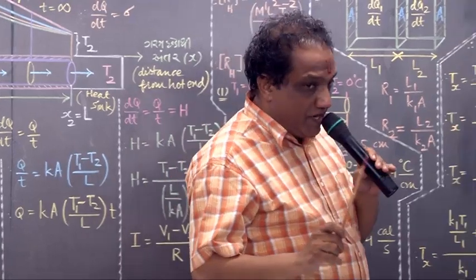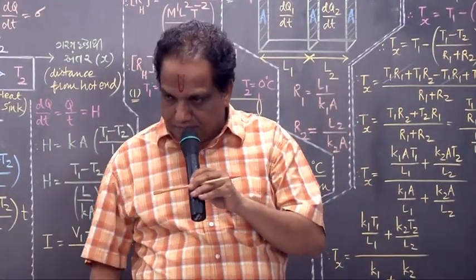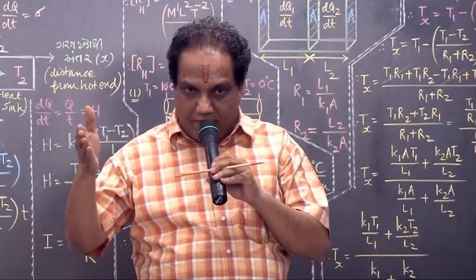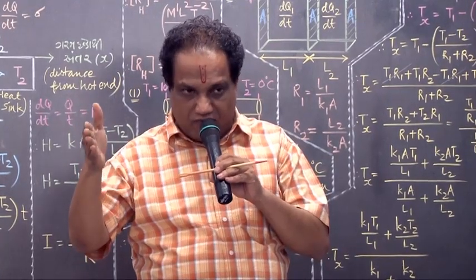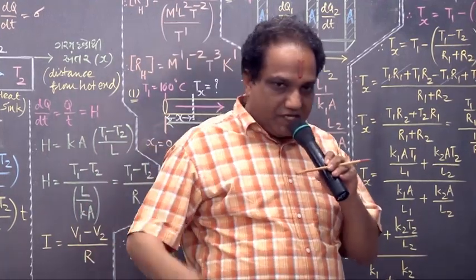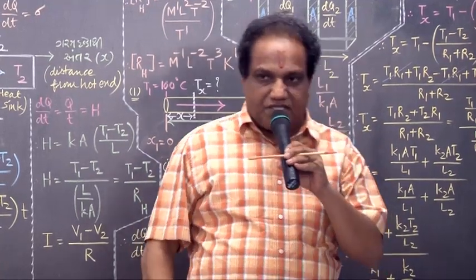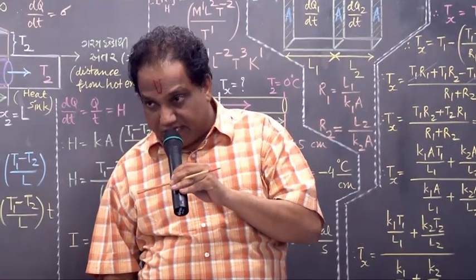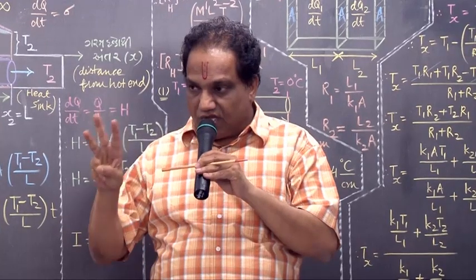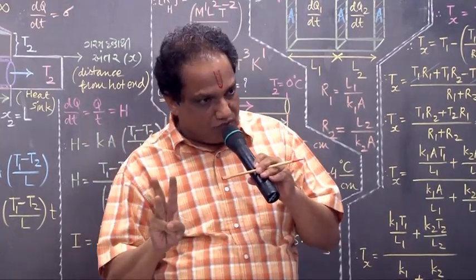In any medium and in vacuum, heat energy can be transferred from one point to another. Such a transfer of heat energy in practice is found to take place through three different modes.